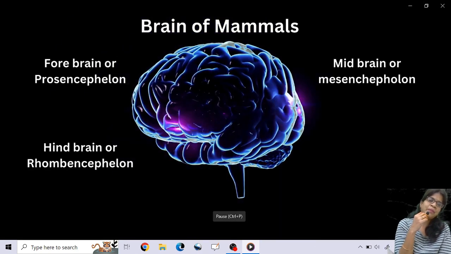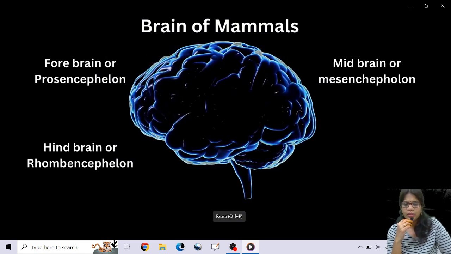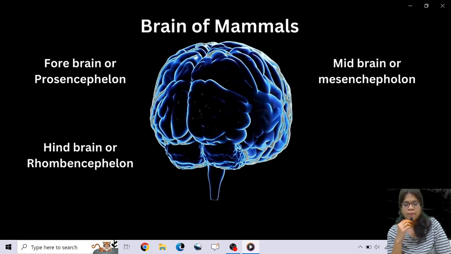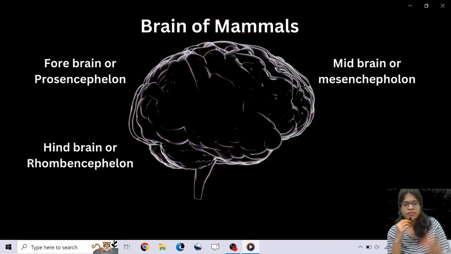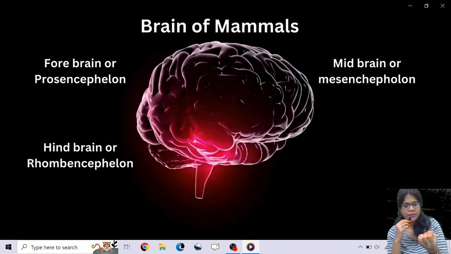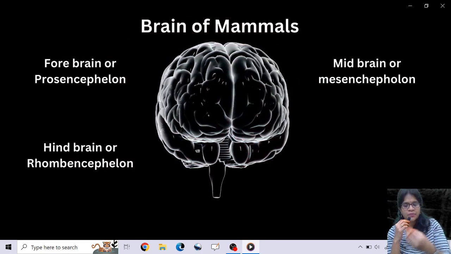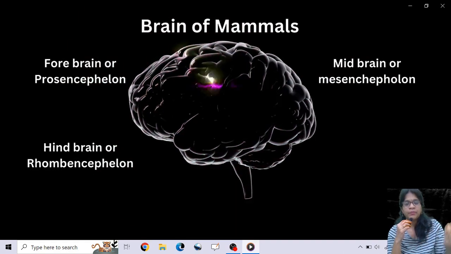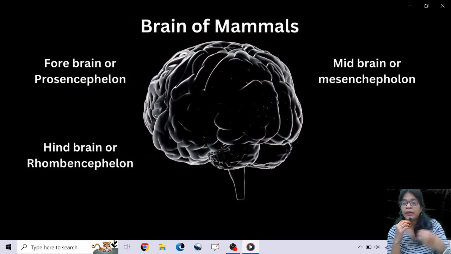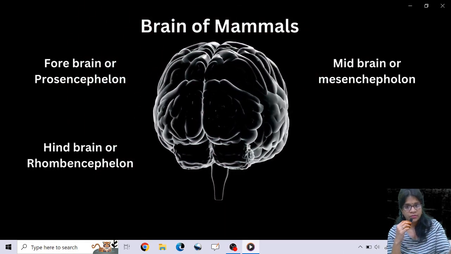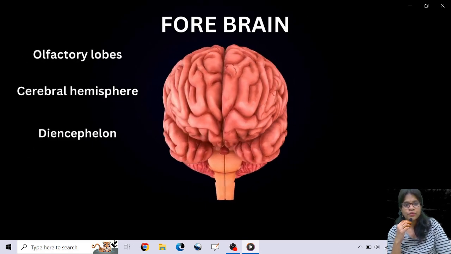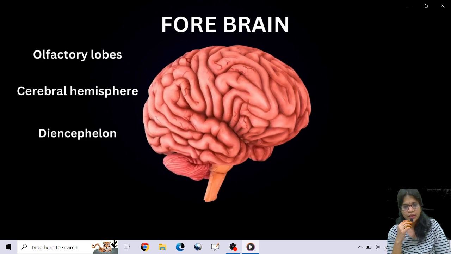So what are gray matter and white matter? All the gray matter of your spinal cord contains the nerve cell bodies, but the white matter is surrounding the gray matter. The gray matter is at the center and is surrounded by the white matter. This particular white matter doesn't have any medullated nervous fibers, but gray matter is different. So I told you the forebrain is composed of olfactory lobes, cerebral hemisphere, and diencephalon.